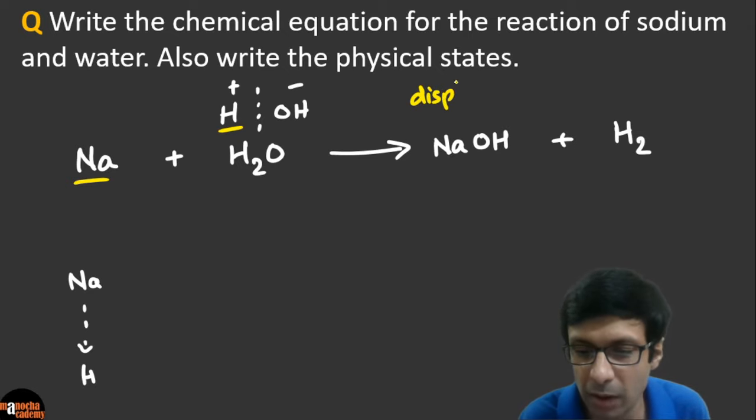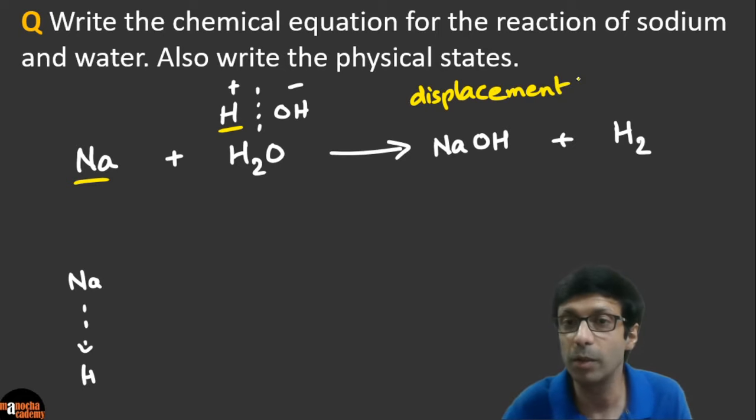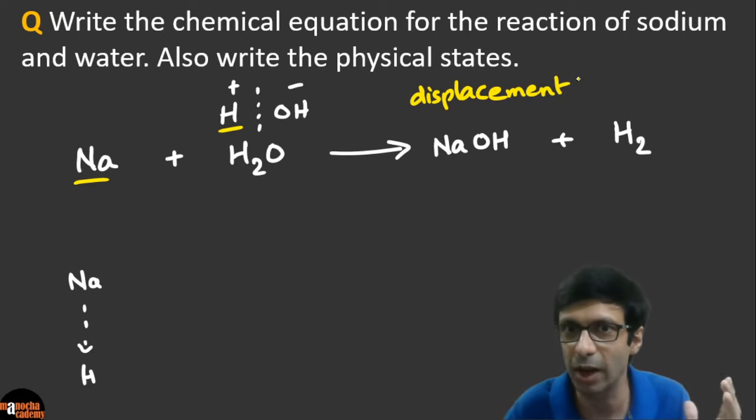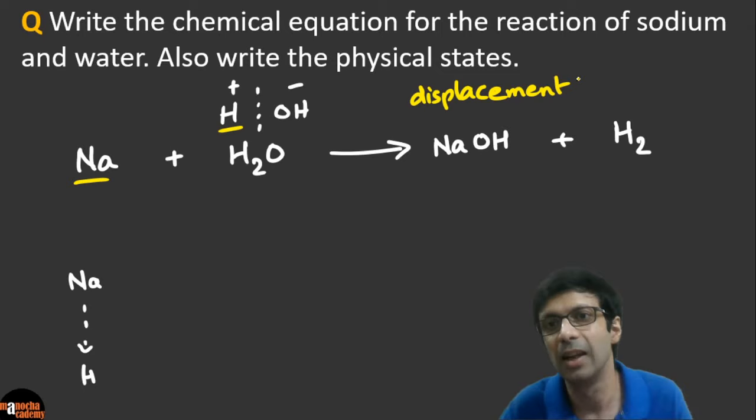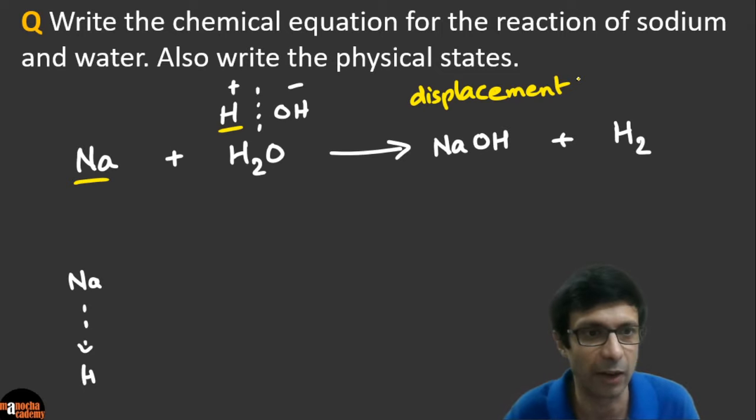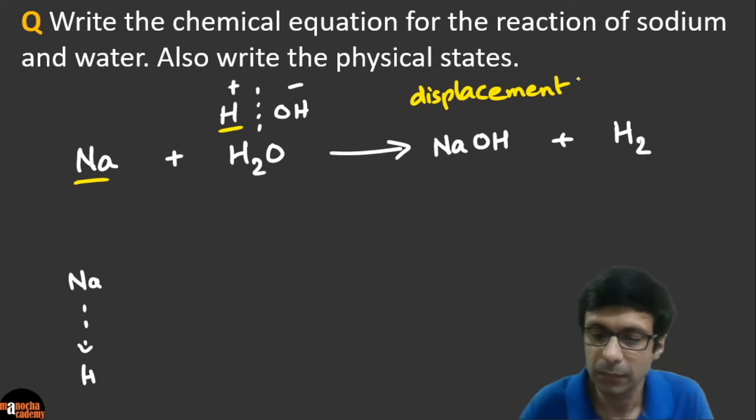So please remember, this is a very simple displacement reaction where the metal, because sodium is so reactive, kicks out hydrogen from H2O, but it doesn't kick out the H from the OH, only this H plus, and it gives you NaOH plus hydrogen, right? And you can remember because sodium is Na plus, a sodium ion. So we've got this here.